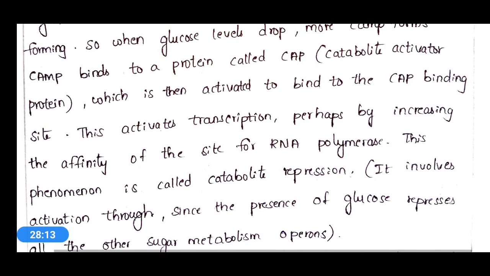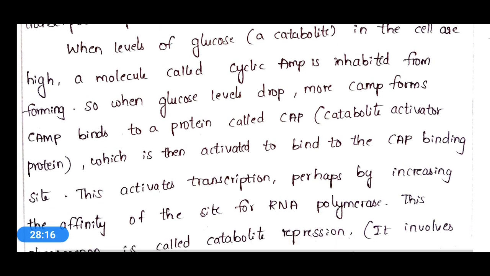Okay, here, by the presence of glucose in the cell at higher concentration, cyclic AMP will be inhibited. Whenever the glucose is less, cAMP will be high, and the cAMP will activate the formation of this catabolite activator protein, and this will bind to the CAP binding site, and this will activate transcription.